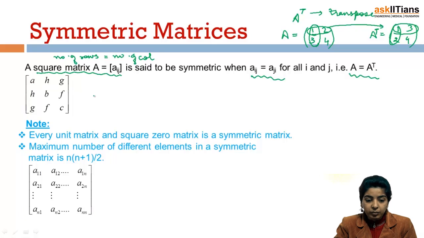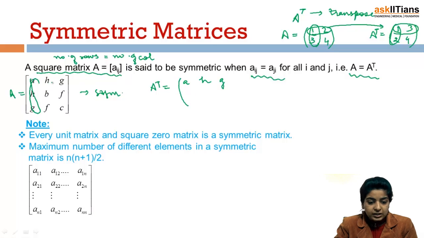See, this is an example of a symmetric matrix. How is it symmetric? Suppose this is a matrix A, we write down A transpose, then that would be first column becomes first row, so A, H, G, then second column becomes my second row, H, B, F, and my third column would become my third row, G, F, C. So just compare A and A transpose. We'll see that A and A transpose are the same. Hence, this is an example of symmetric matrix.